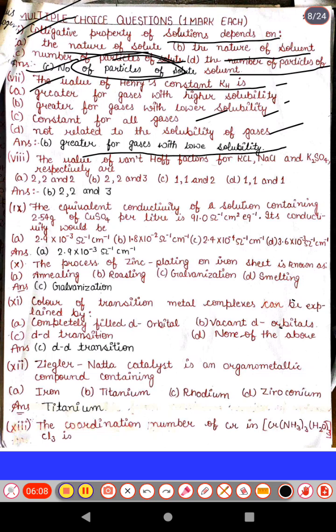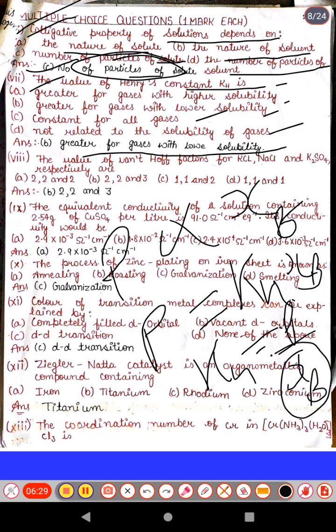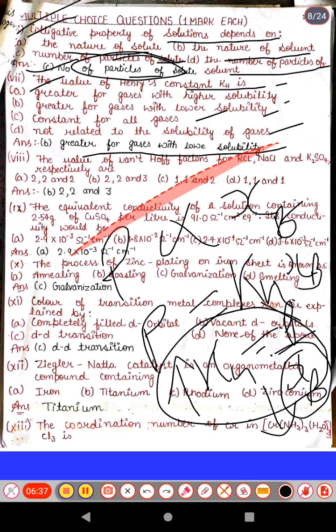So, as we know, partial pressure is directly proportional to the mole fraction of the solute. If we remove the proportionality constant, it can be written as P = KH times XB, where XB is the mole fraction, so KH is equal to P over XB. XB, the number of solute particles, means solubility. If KH increases, solubility decreases. These are inversely proportional. So from this, the answer is option B.